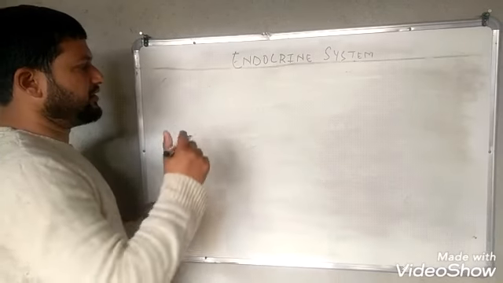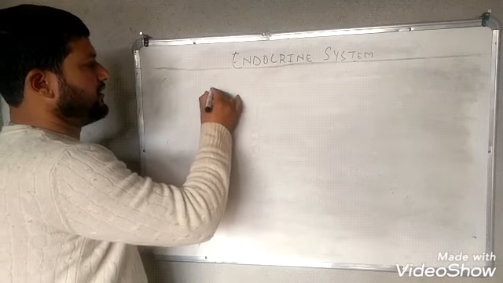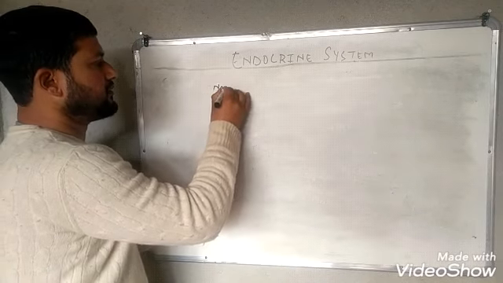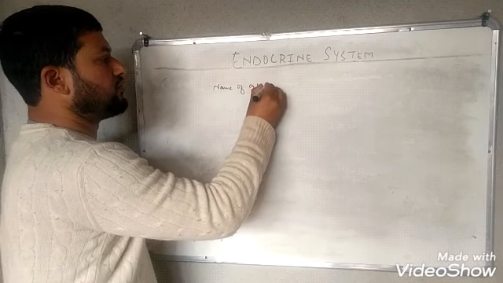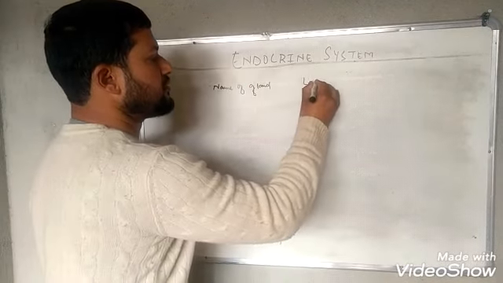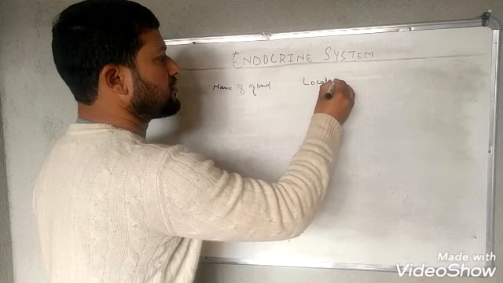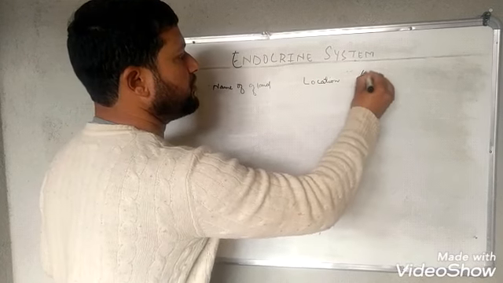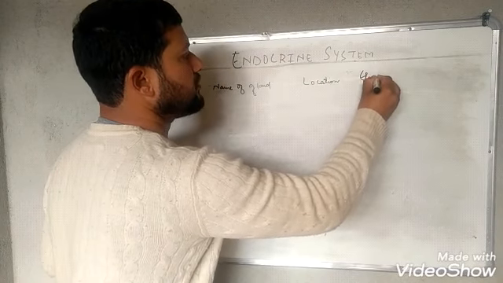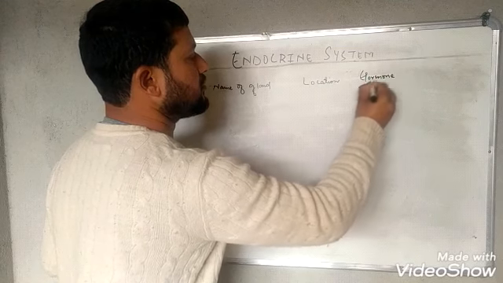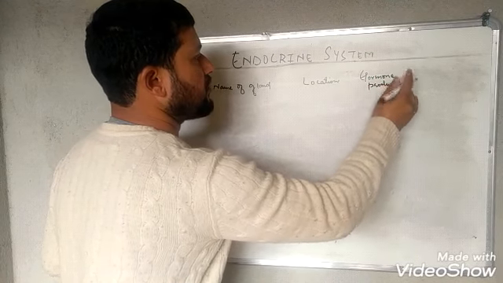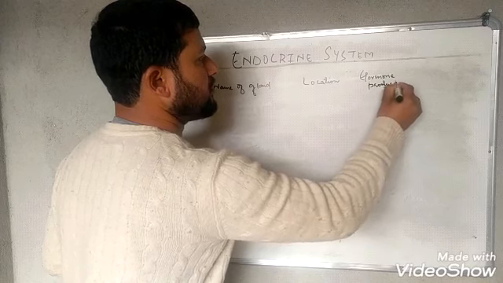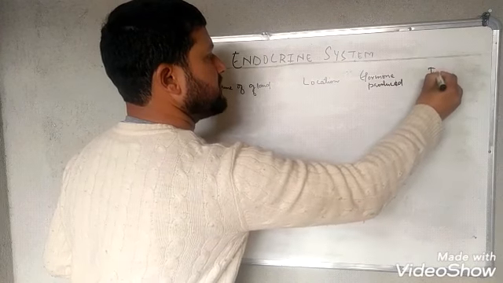We may depict this as: name of gland, location, hormone produced, and functions.